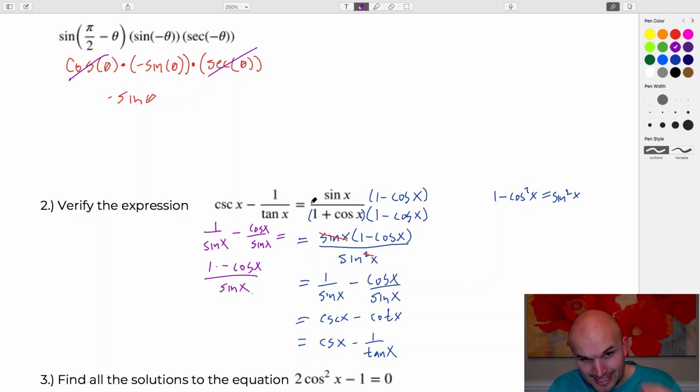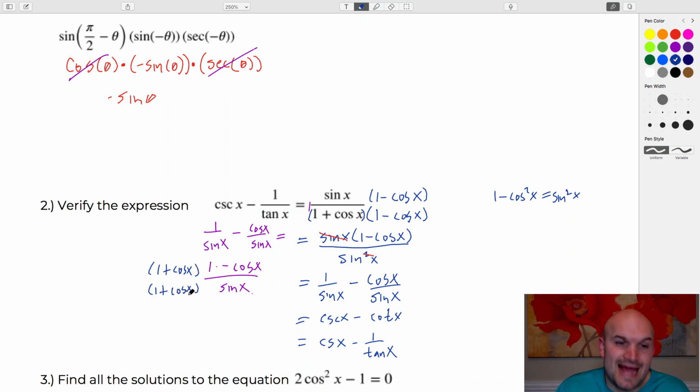Okay. Now, again, we're trying to get it to look like this. So again, do the same thing. Look into rationalizing. So multiply by 1 plus cosine of x over 1 plus cosine of x. And now, when you rationalize it, you're going to get 1 minus cosine squared, which we already know is sine squared, over 1 plus cosine of x times sine of x. And now, again, we have these sine of x's that divide out. And you guys can see that we are now at the other side: sine of x over 1 plus cosine of x.